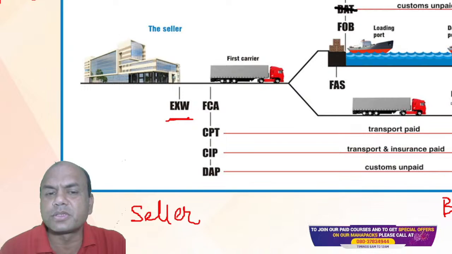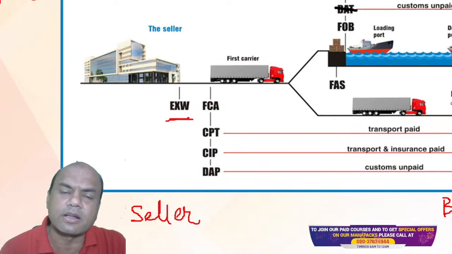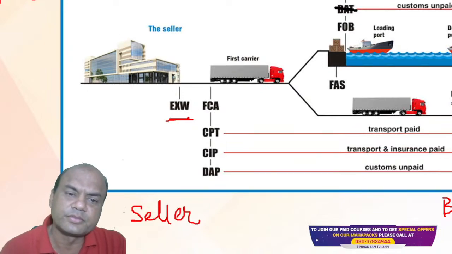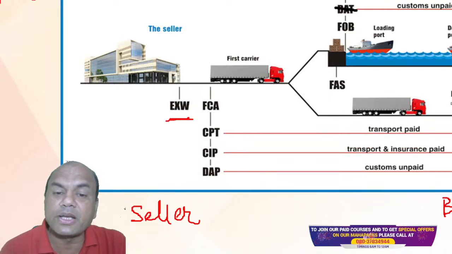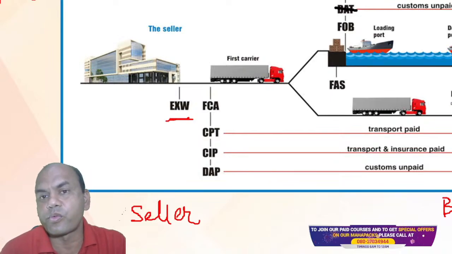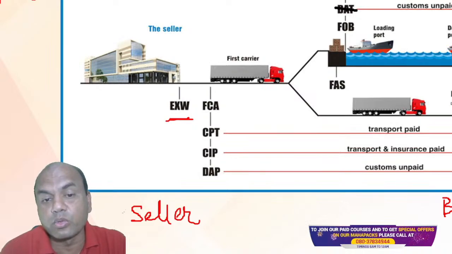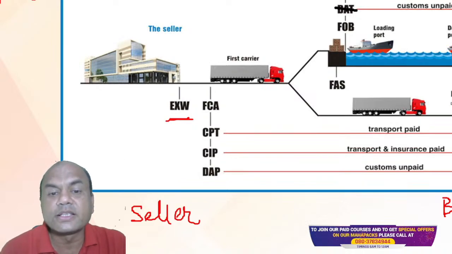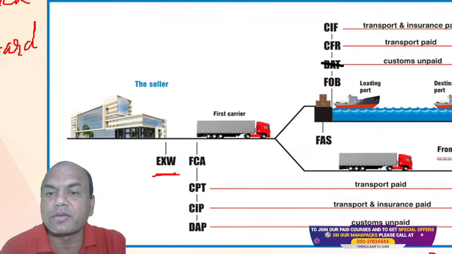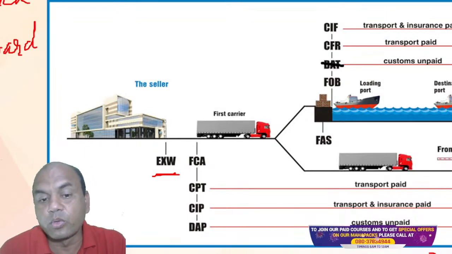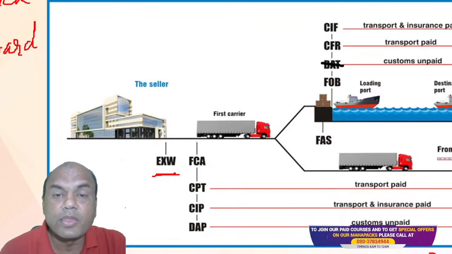Here also the seller will just load the goods on this truck and that's it. Okay. Similarly, CPT, carriage paid to. Okay. This carriage paid to is same as CFR, cost and freight. CPT and CFR, same. Only CPT is related to road or air also.